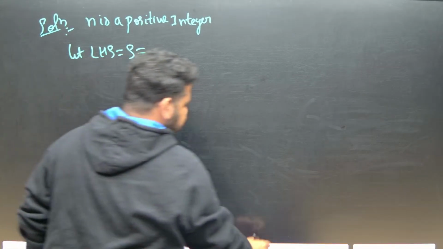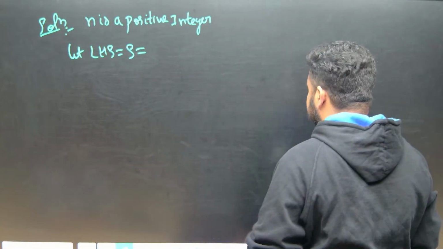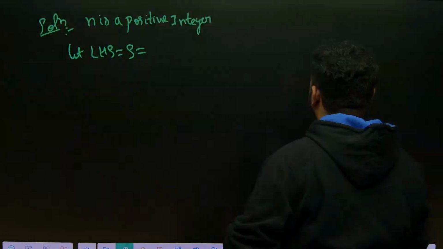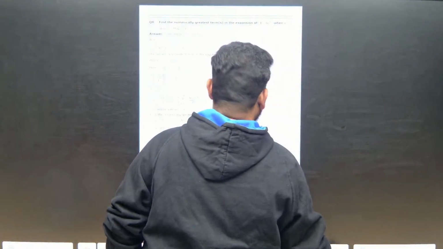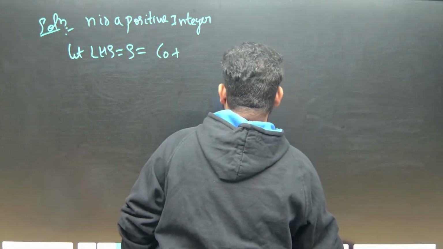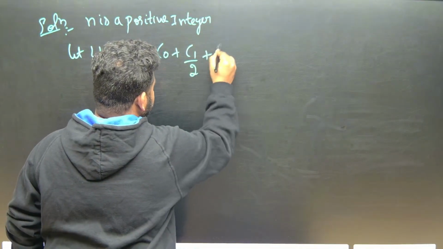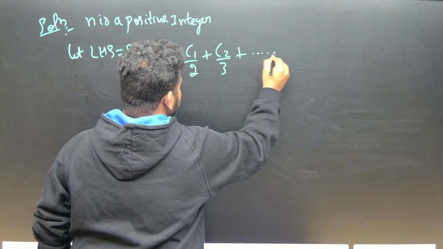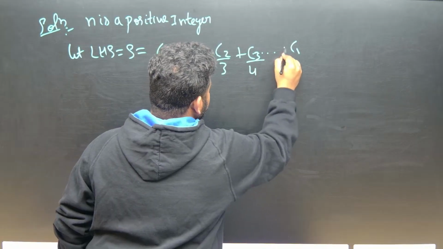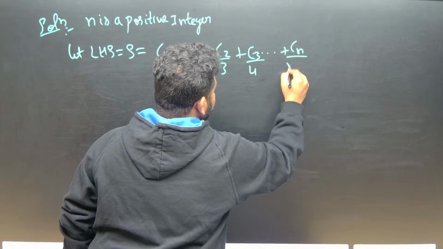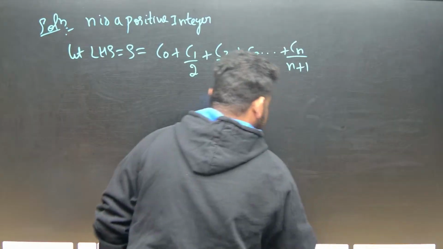Like the first question we solved in yesterday's class, the LHS is equal to S. So S is C0 plus C1 by 2, plus C2 by 3, plus C3 by 4, up to Cn by n plus 1. This is the LHS.